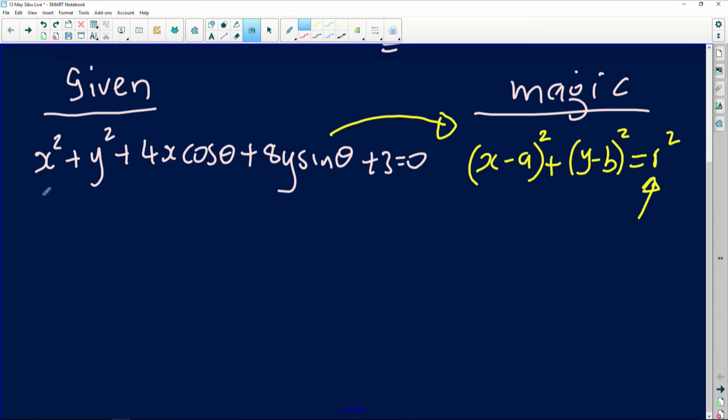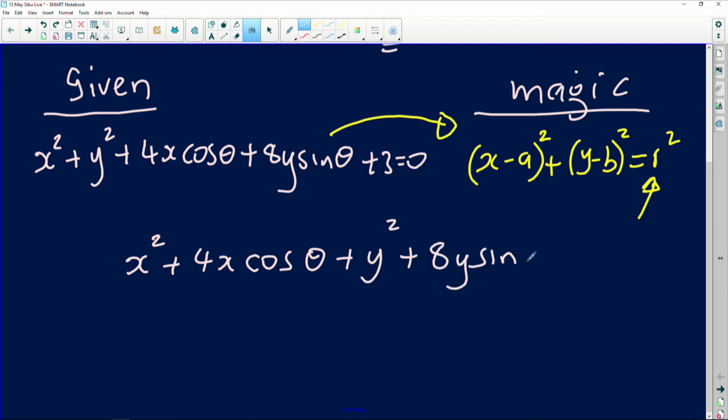You firstly make sure that you group the x's together. So I'm actually going to say, okay, let me write my x squared here, and I'm going to take this term, which is 4x cos theta, write it next to the first term of x squared. So I've got 4x cos of theta, plus, and I'm going to put the y's together. I'm now sitting with y squared plus 8y sine of theta, which I'm now going to separate from 3 by taking 3 to the other side.